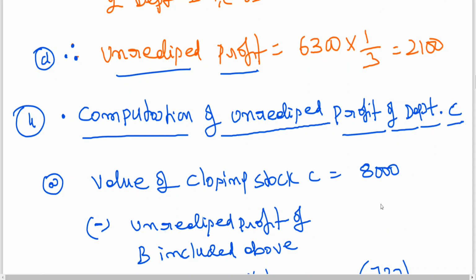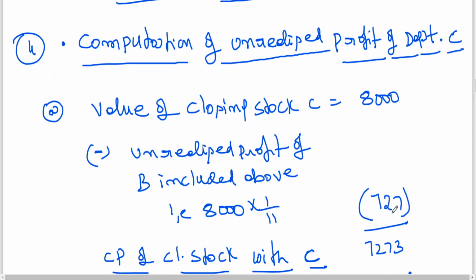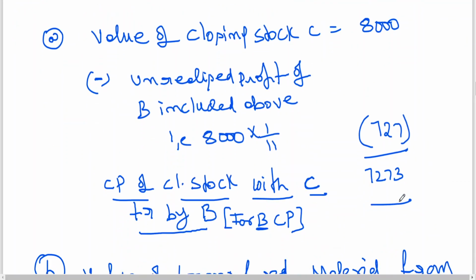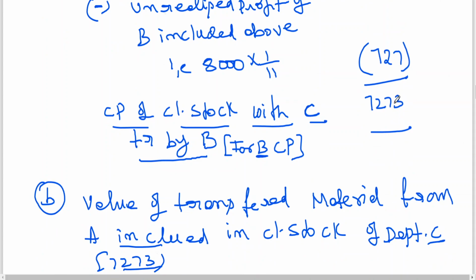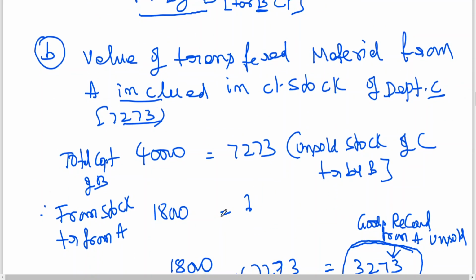So therefore, I have to find out unrealized profit. So what is the cost price of closing stock with C? 7,273 transferred by B. For B it is a cost price. Whenever B is transferring anything, it consists of stock from A. What is the percentage of goods that has been transferred by A? I've already told you that is 45%, 18,000 by 40. How, sir? Total cost of B 40,000.